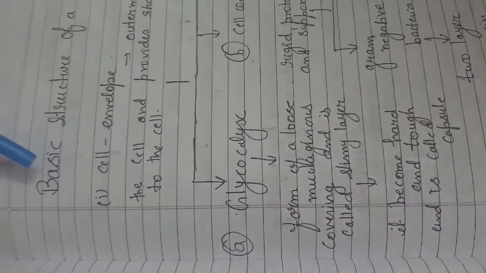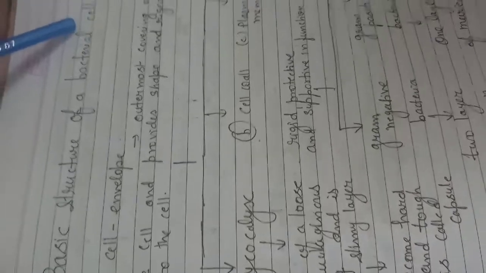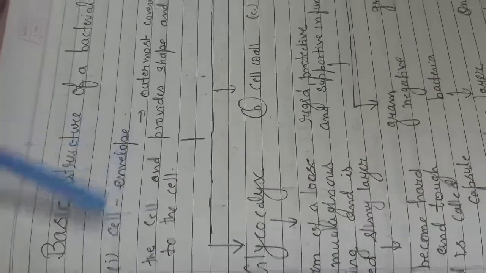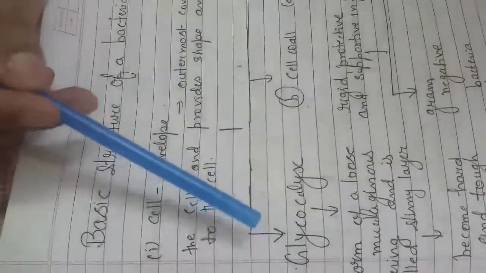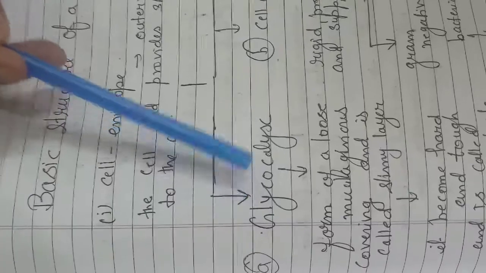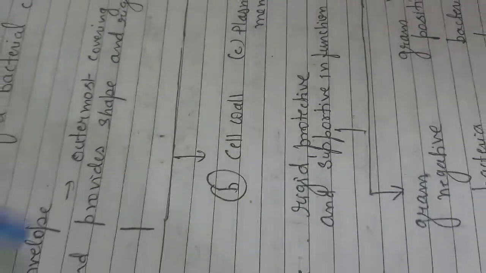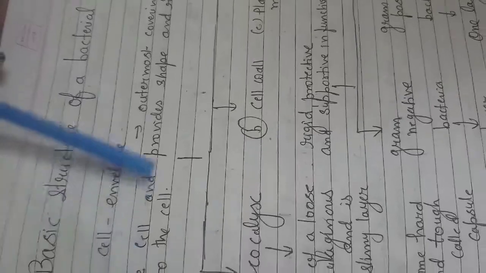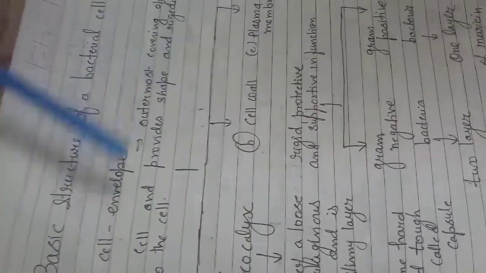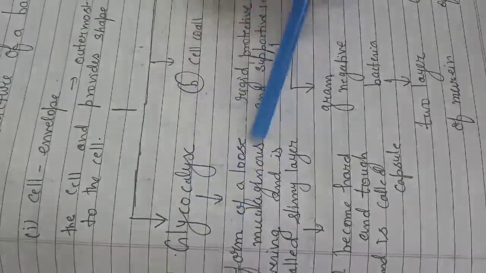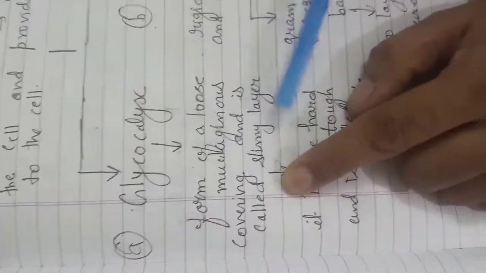Clear, students? The basic structure of a bacterial cell has a cell envelope. What do you get as the cell envelope? It has an outer slimy layer called the glycocalyx, the cell wall and the plasma membrane. All these three together make the cell envelope, the outermost covering of the cell, which provides shape and rigidity to the cell. Now the glycocalyx is a loose mucilaginous covering and is called the slime layer.